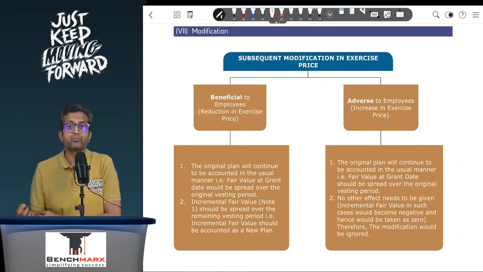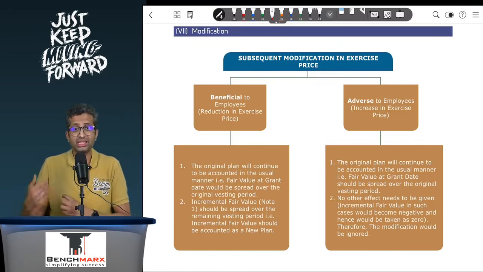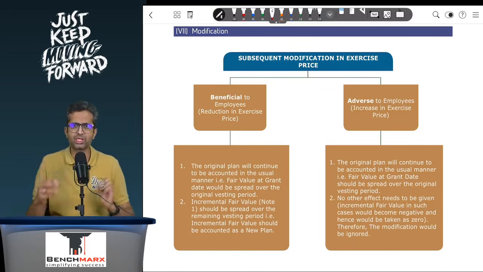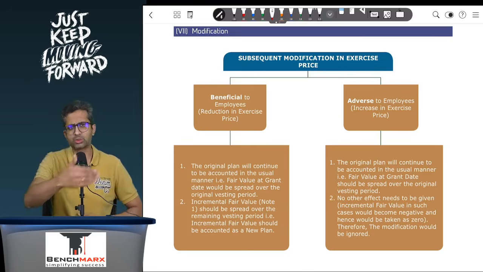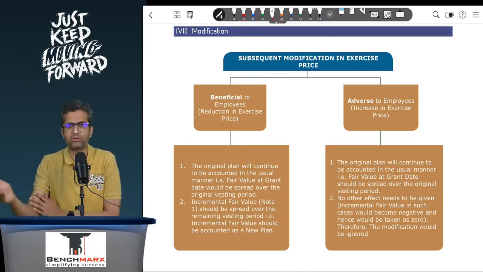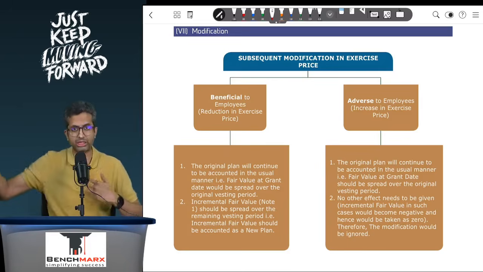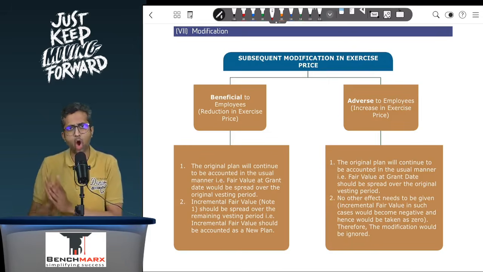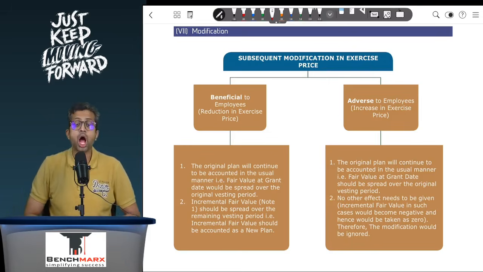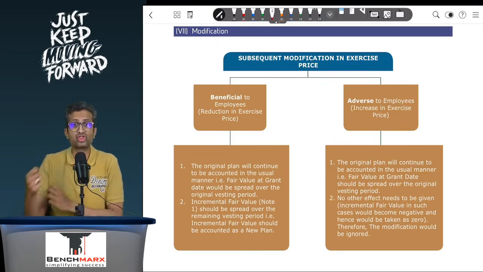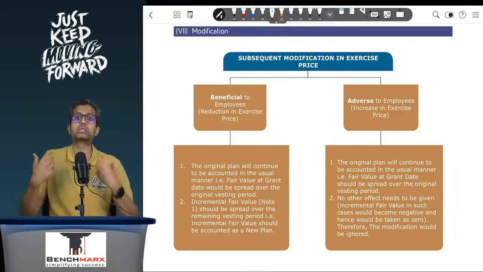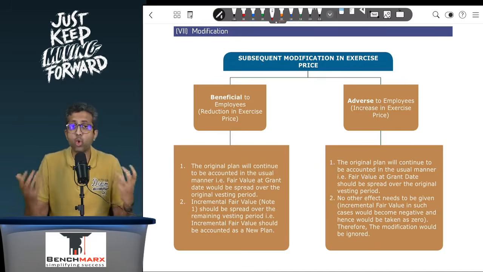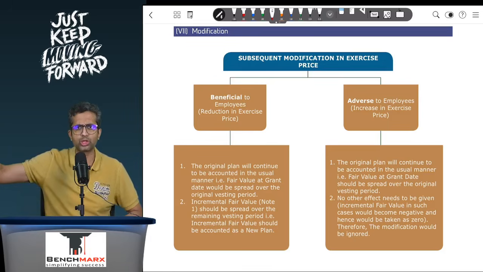The answer is yes. Now, because of that additional action, is there some benefit flowing to the employees? Well, in my books of accounts, I would have always recorded the options at 30 rupees, spread over 3 years. Let the fair value be 5, let the fair value be 50, it does not really matter later. I will keep on recording these options at the fair value on the grant date and spread it pro rata. However, what if there is a change in the exercise price? Now the directors are consciously taking an action which results in additional employee welfare. But if I don't do anything, my workings will still continue as 30.